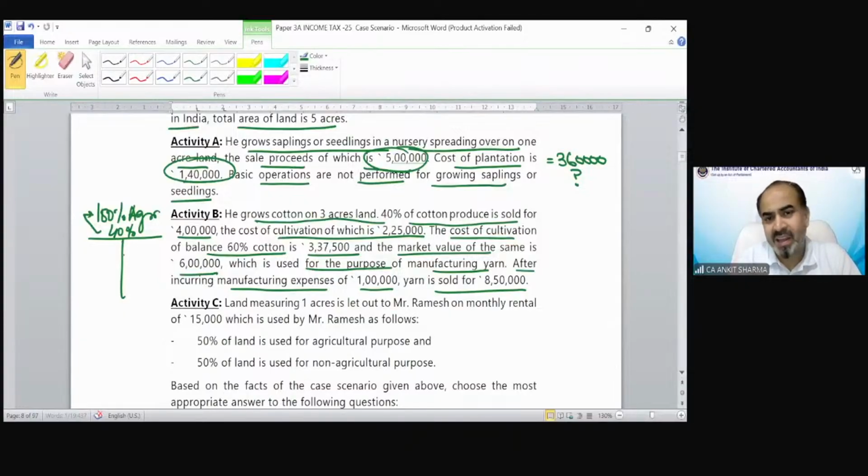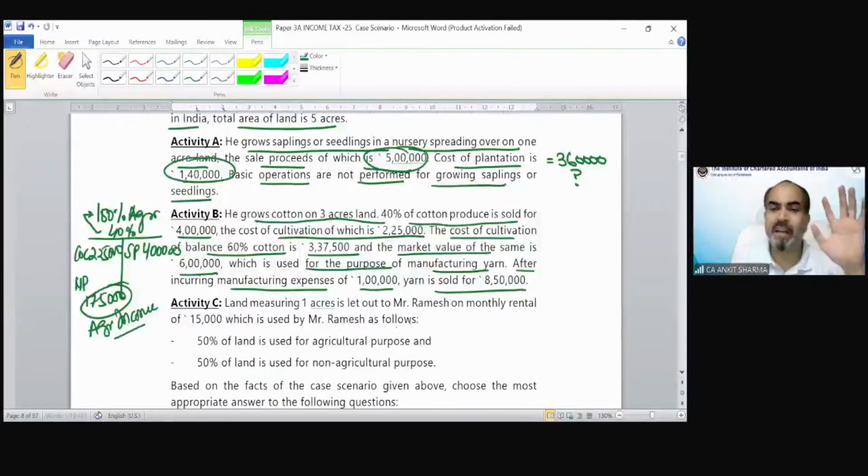Since that is an agricultural activity, we need to take the selling price, that is 4 lakh rupees, and the cost of cultivation is 2,25,000. So that is my net profit, 1,75,000, and that is pure agricultural income. This 40% activity, which is just to produce cotton and sell it in the market, is complete agricultural activity, and whatever profit there is would be constituted as agricultural income.